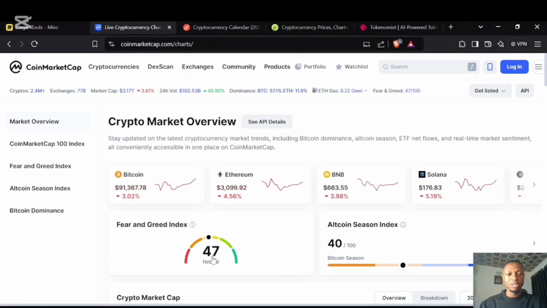They are not showing if they are very greedy, that there's a lot of buying going into the market, or if they are fearful. So the market is neutral, but from the look of things, it's showing that the market is currently slightly fearful. The value is 47. Now, the holy grail of investing here is that you want to be very greedy when others are fearful. So when the market is dumping down to 43, 40, 30, 21, the market is extremely bearish, there is extreme fear in the market, and those are the times you want to start buying so much.